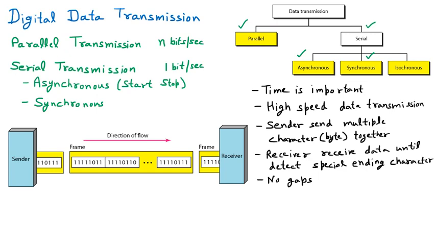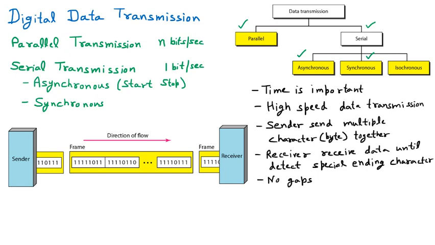But this is not practically possible, that every time I am sending data and keep on sending to you there will be no gap. But here it is mentioned no gap. So how is the no gap achieved? See, the first thing is the sender's responsibility, means my responsibility is to send the data continuously without any gap.